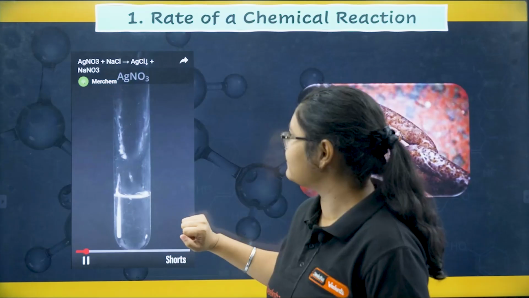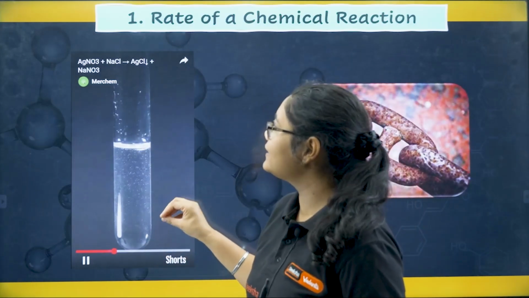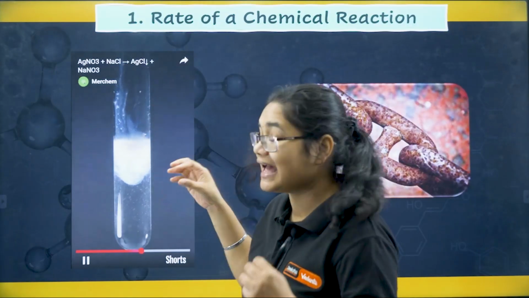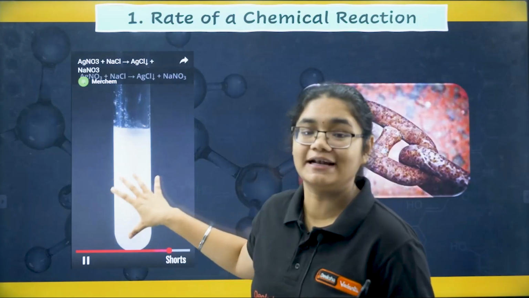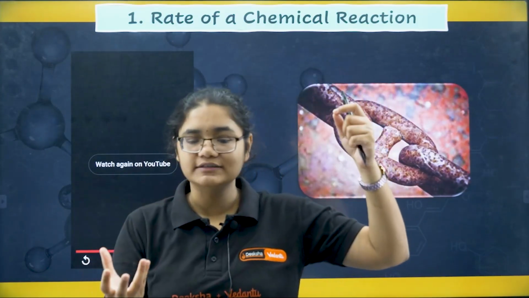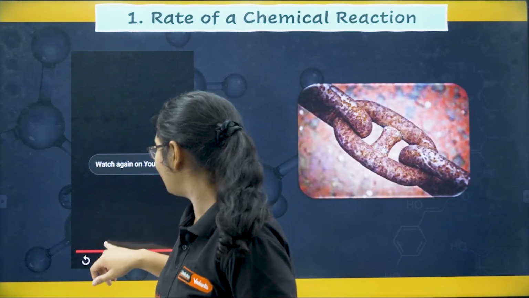So what exactly is happening? We have taken AgNO3 solution in this, okay, and then you are adding some NaCl to that. Now you see, as soon as I add NaCl, immediately a white precipitate is formed here, right? So this reaction is super fast. You just took a solution and added another. So if I want to show you once again.